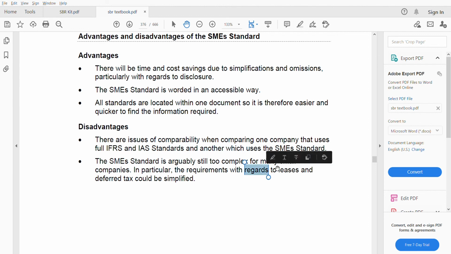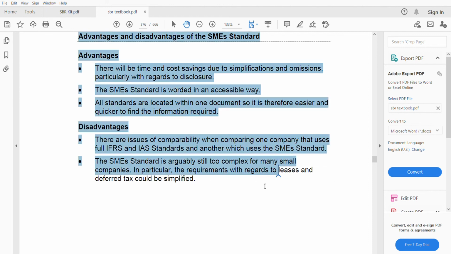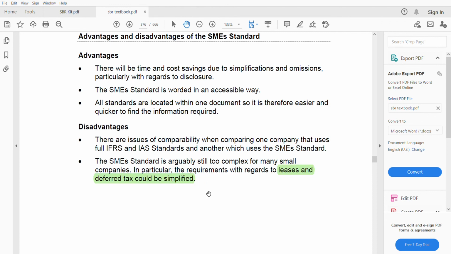For example, leases and deferred tax could be simplified. Small organizations usually go for leases, and deferred tax is not so much taken into account. This also could be simplified, but they have not yet been simplified.